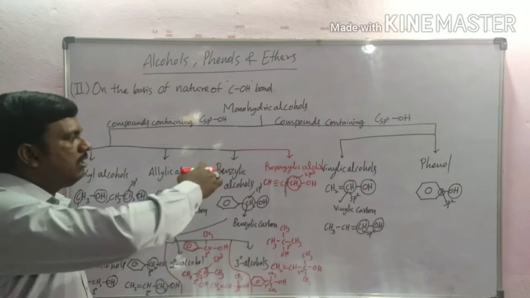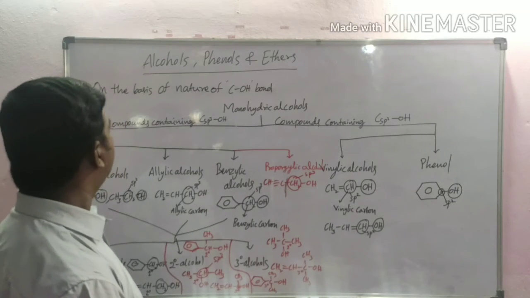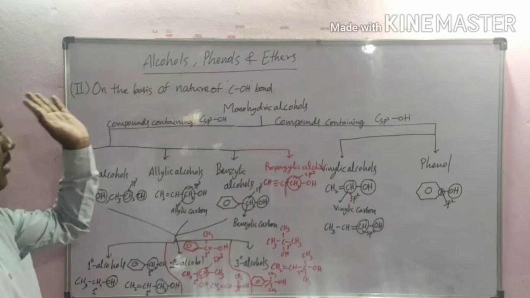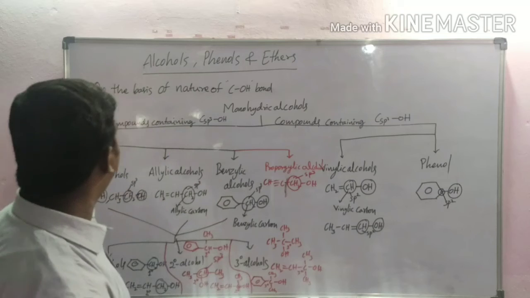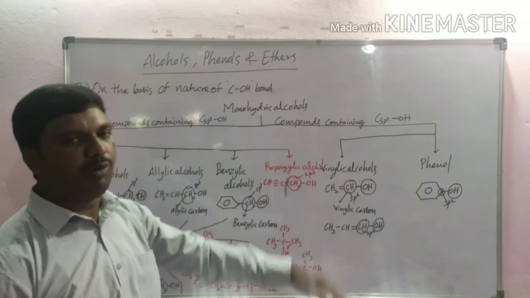This is the classification of alcohols based on two variations. One is on the basis of the number of hydroxyl groups in a molecule, and the second one is on the basis of the nature of the C-OH bond.